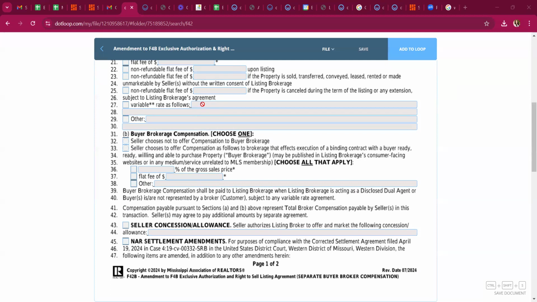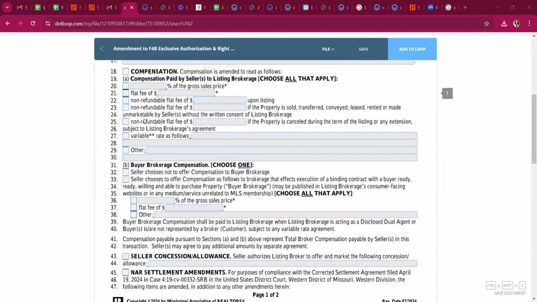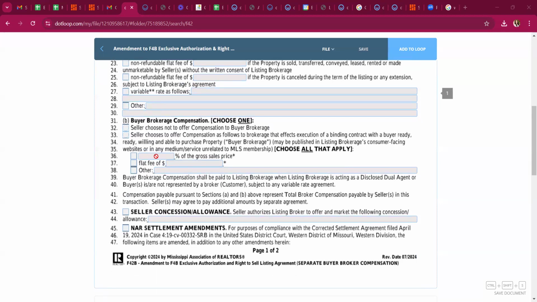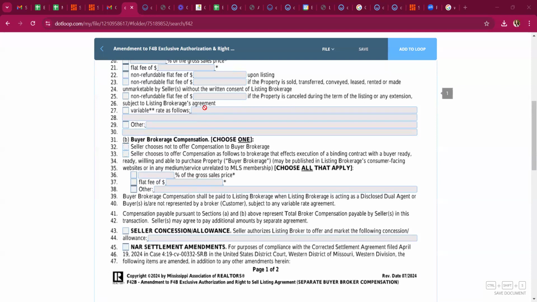Say you have a 6% fee, or say it's 3.6, here's 2.4 variable. If the listing agent brings the buyer, we are going to reduce the buyer's side commission so that the total is 5%. You need to be very specific with your wording there. Don't say listing brokerage, say listing agent.